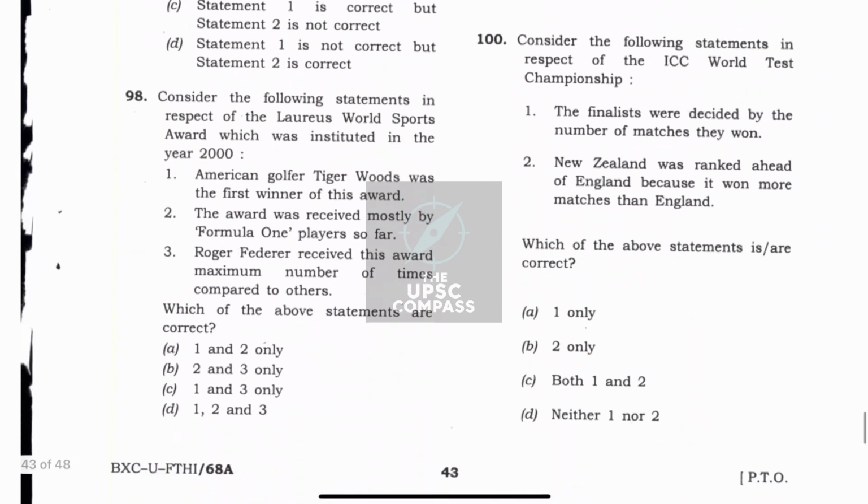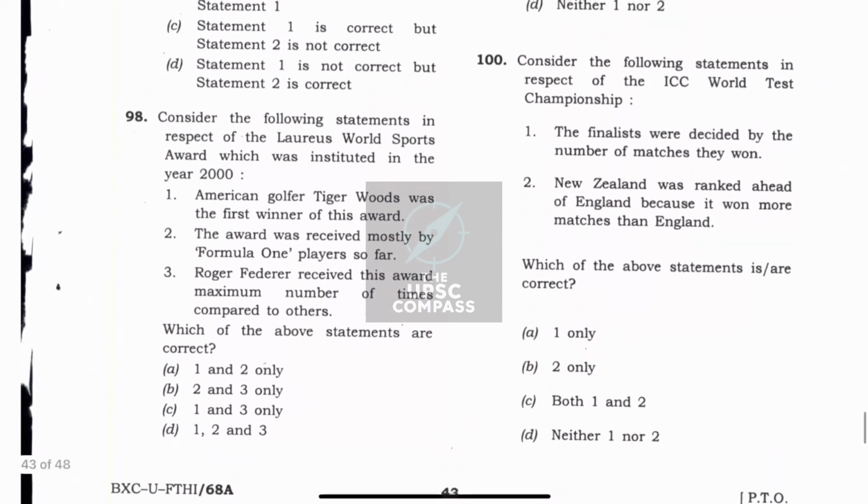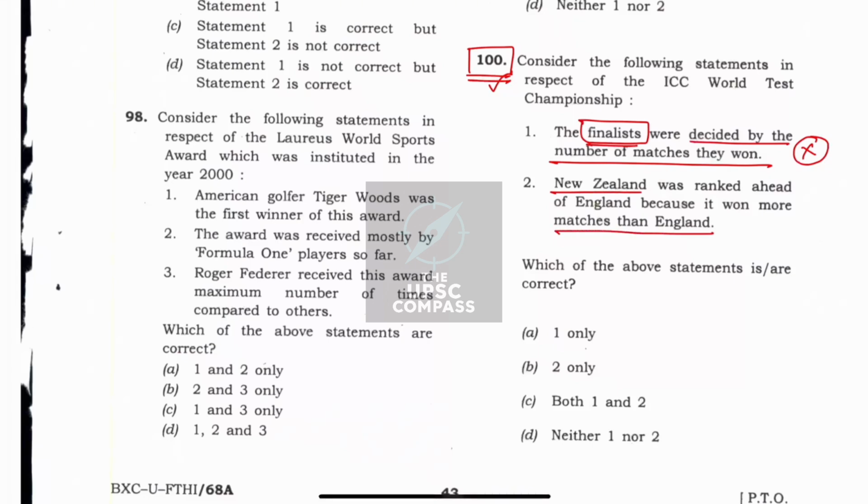Now moving to the 100th question, which was an easier one for me because I have been a fan of cricket, and it was around this time the ICC World Test Championship was being held. So here there were questions, the finalists were decided by the number of matches they won. I knew this because this was a Slumdog Millionaire type of question. I exactly knew the criteria for the finalist. New Zealand was ranked ahead of England because it won more matches than England.